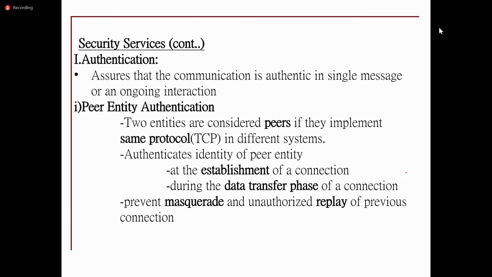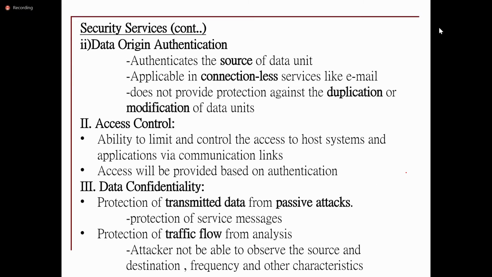So here, if we go into detail about the authentication with verification process, whether both the persons, sender and receiver, are valid users or not, in order to transmit the data over the network. This can be done at two levels: peer entity authentication and data origin authentication.